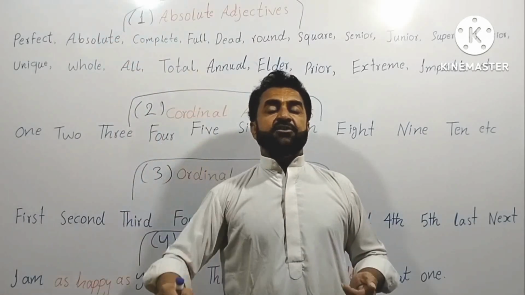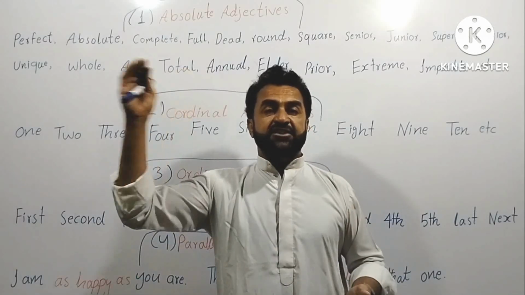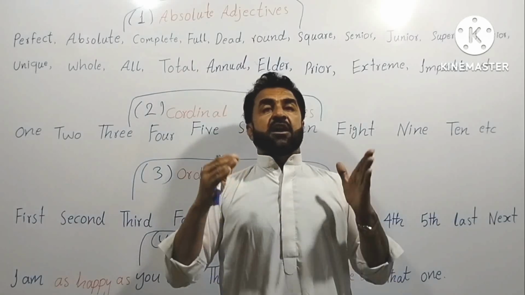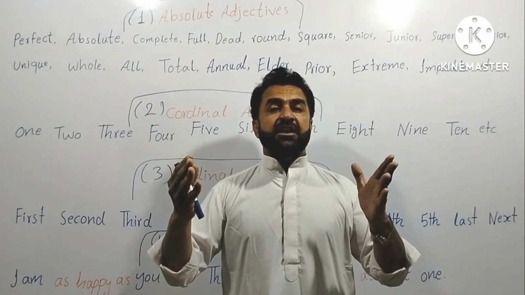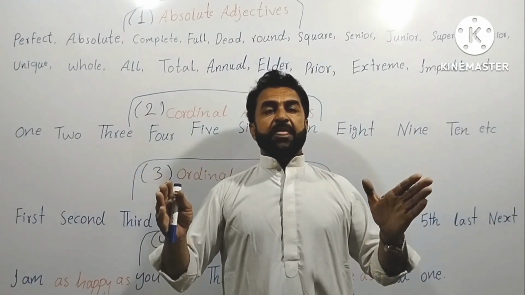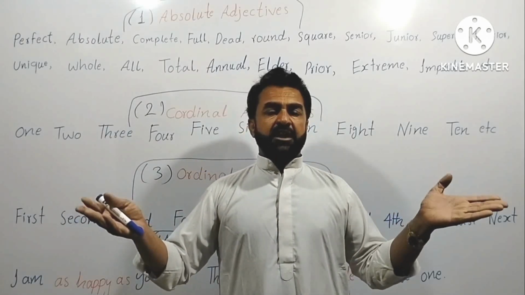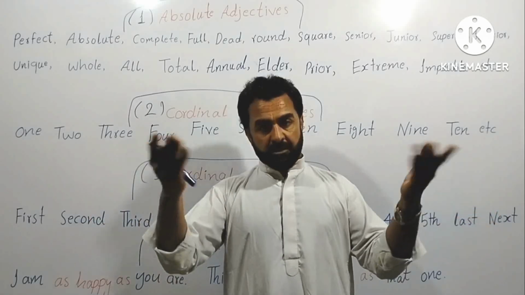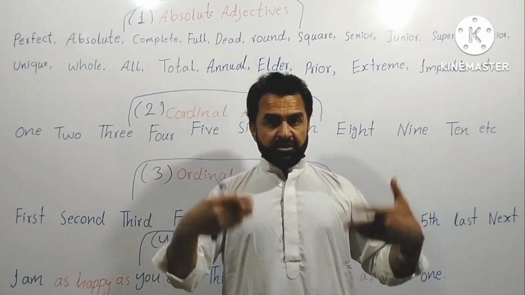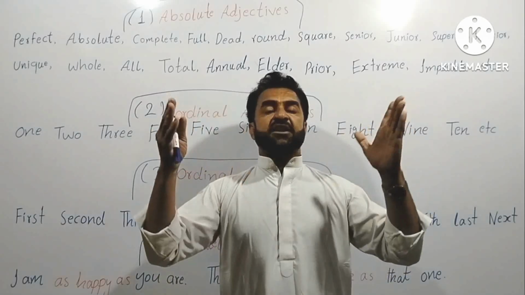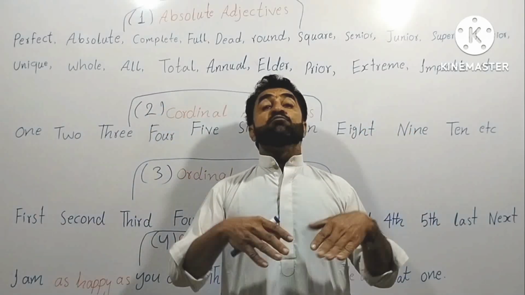They have reached the last extent. So that's why you cannot increase the level of these adjectives. There can be exceptional cases where you can reduce the level, but you cannot add to the level. I mean, you cannot make it more.